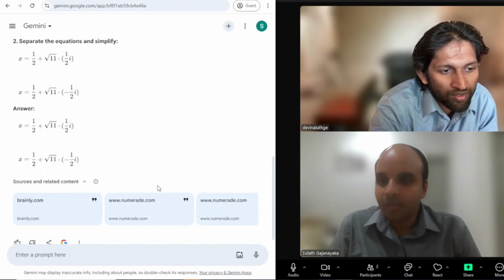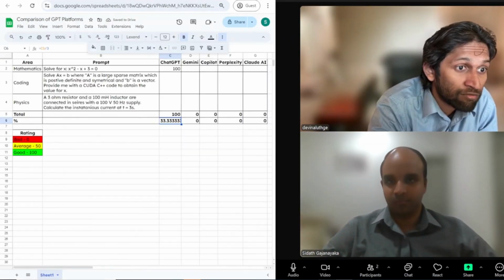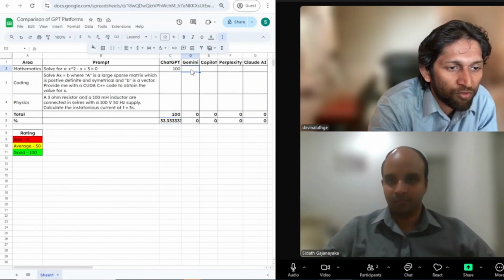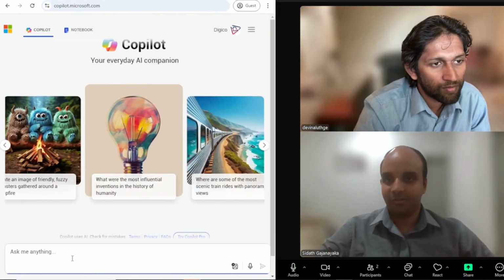You can simplify it more with the decimal places. But all in all, I don't think so. If we gave ChatGPT 100, this should also get 100 for this particular solution. Definitely. Okay, so now we'll go to Copilot.